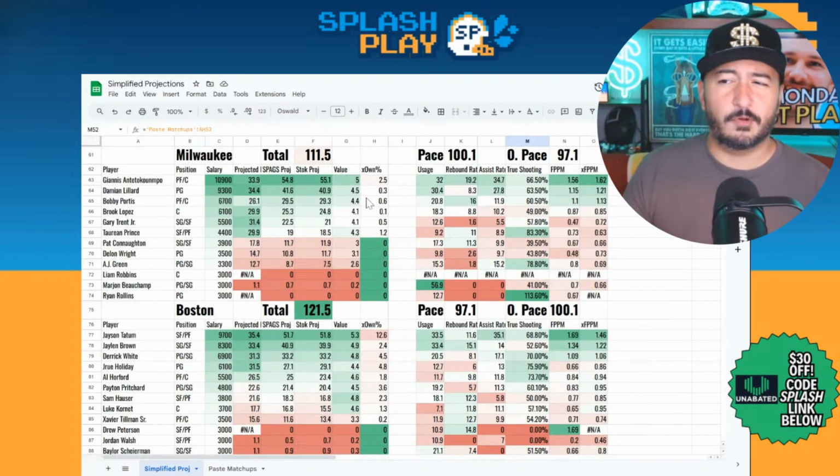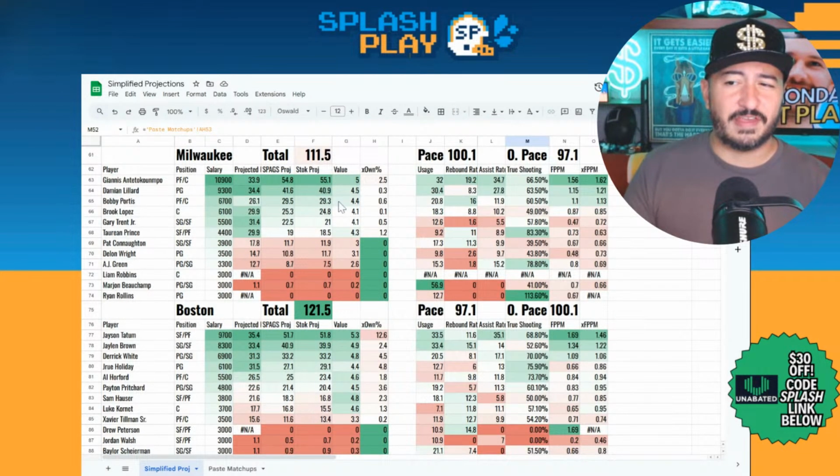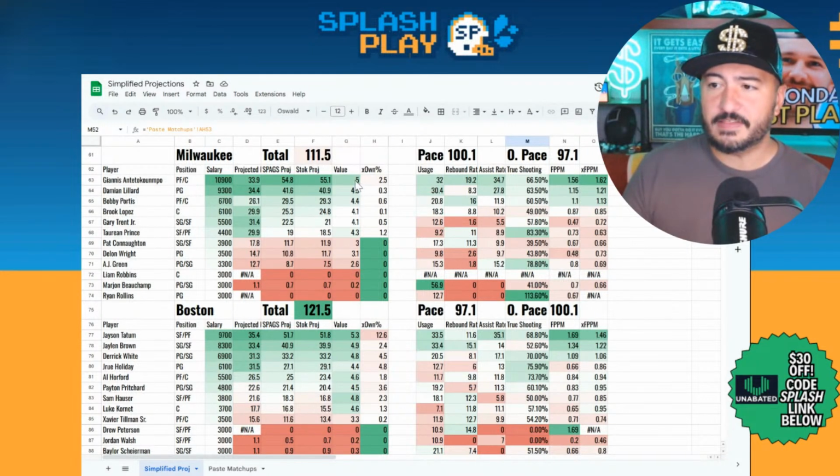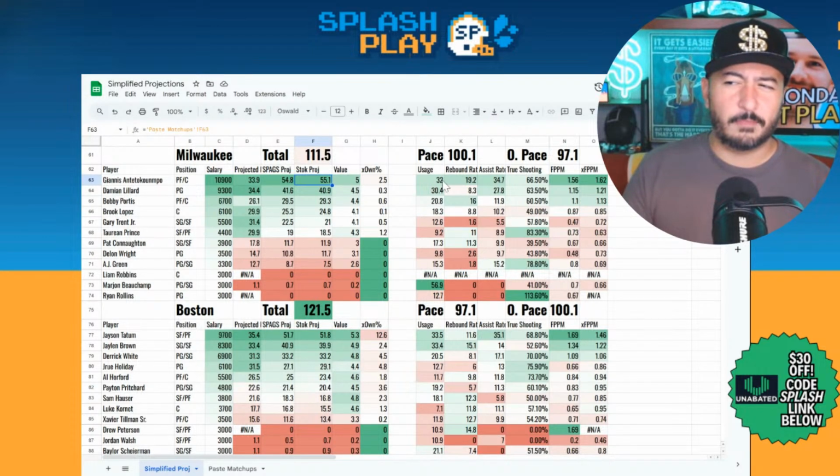Milwaukee and Boston. For the Milwaukee side, Giannis is pretty much in play on every slate. That's the case again. A little bit lower price tag than guys like Jokic and Luka. So they get his price tag. He works fairly well. They do have him a little bit less projected than Stokastic, but 0.3 is not that big of a difference. And also, numbers are looking good for him on the year.